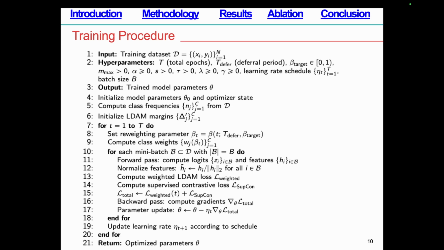Our training pipeline follows these steps. First, we compute the class frequencies, then we initialize frequency aware margins. For each epoch, we compute an evolving beta parameter. In our fourth step, we normalize the features. And in the second to last step, we compute enhanced LDAM and contrastive loss and get the final loss. We then update the parameters with a scheduled learning rate. This multi-stage optimization ensures stable, robust learning even under severe imbalance.